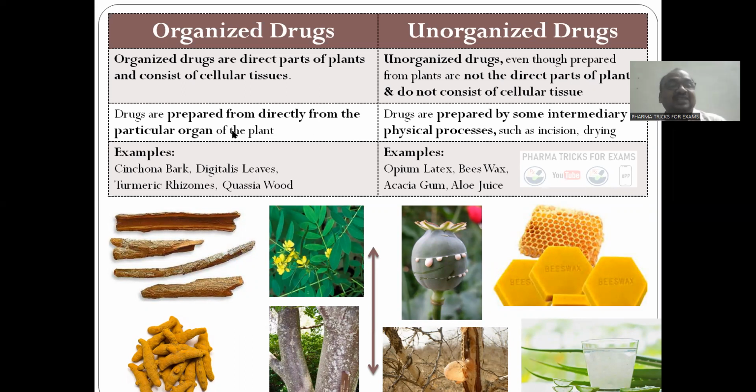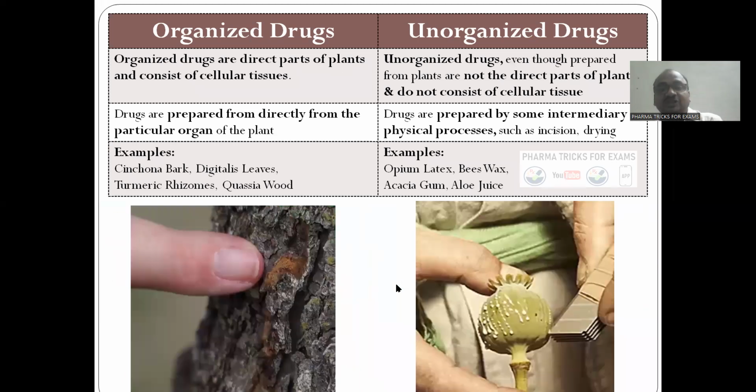See, here drugs are prepared directly from the particular organ of the plant. Here drugs are prepared by some intermediate physical process such as an incision. We have to make an incision, then only the milk will come out. For beeswax, if you want to collect it, you have to use smoke first. Here, directly we are collecting the bark by hand.